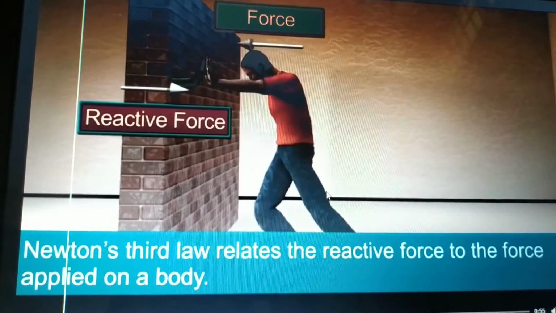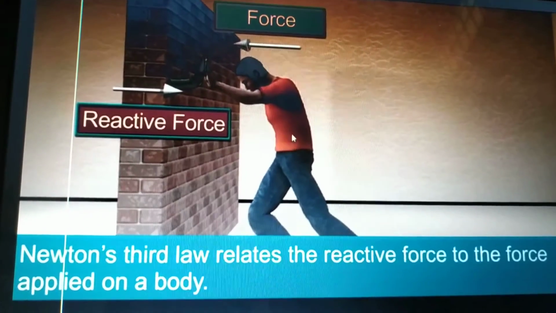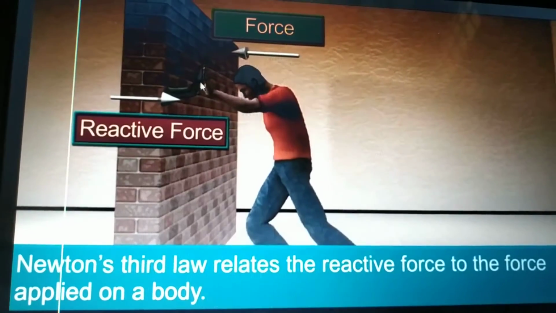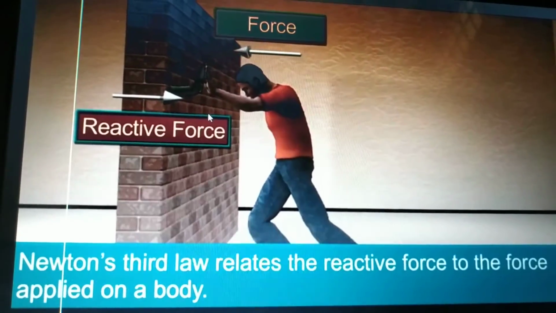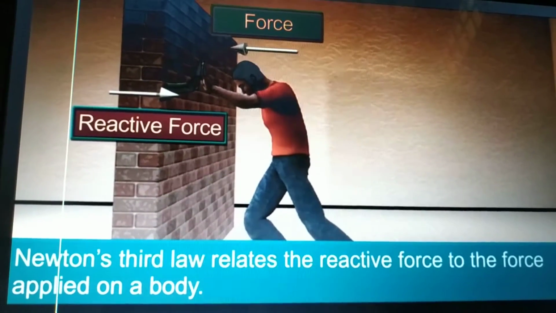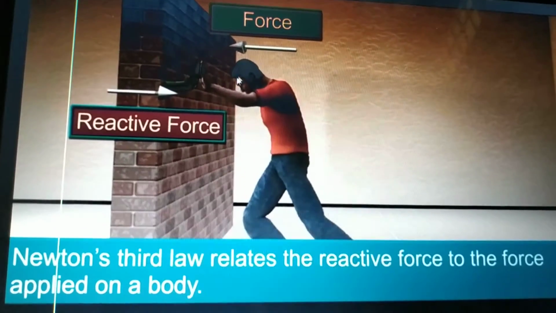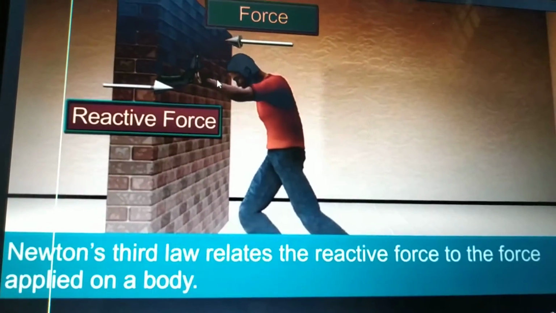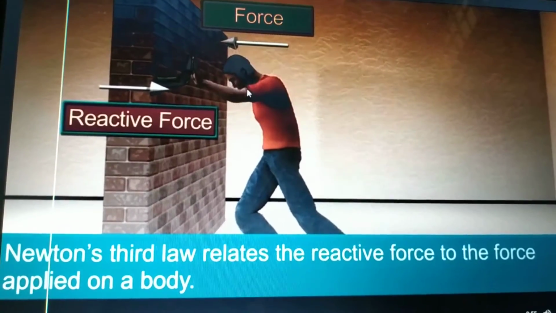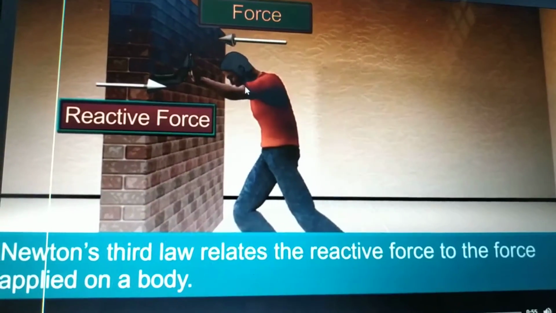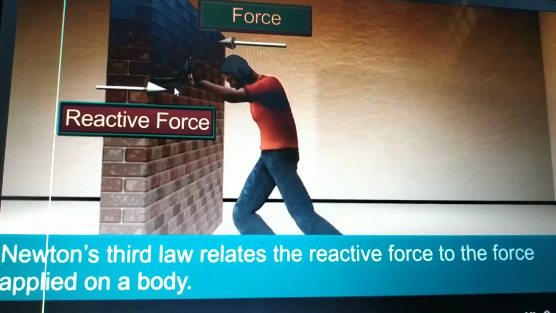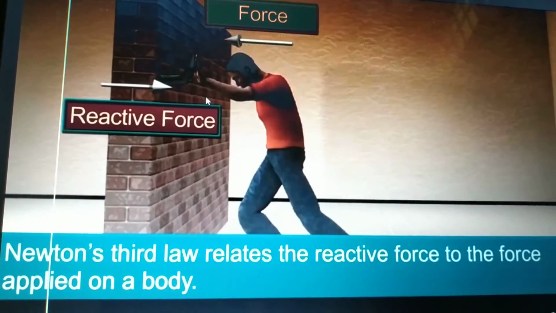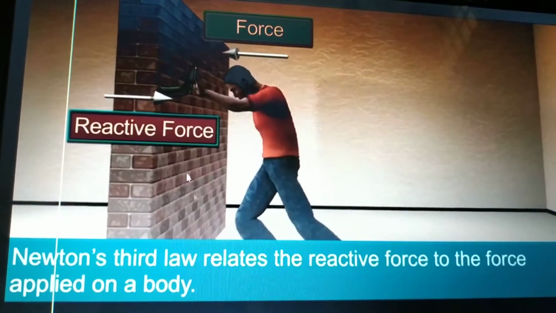Because you are applying some force on the wall and the wall is also applying some force back towards you. So see, forces are applied in opposite directions. You are applying some force in the form of action and the wall is applying some force as a reactive force. So what can we say?